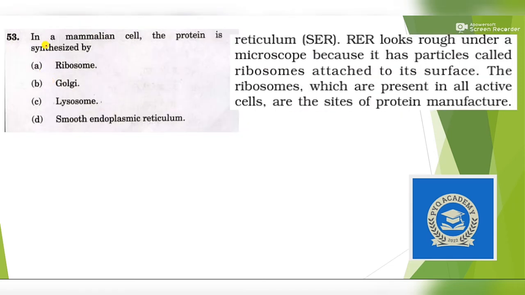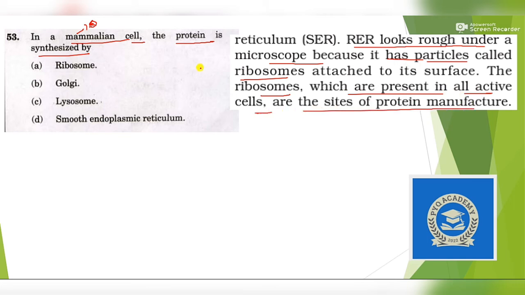Next question. In a mammalian cell, the protein is synthesized by. That means the question is asking about a eukaryotic cell. So in general, rough endoplasmic reticulum looks rough under a microscope because it has particles called ribosomes, and the ribosomes which are present in all active cells are the sites of protein manufacture. So ribosome is responsible for manufacture or synthesis of protein.